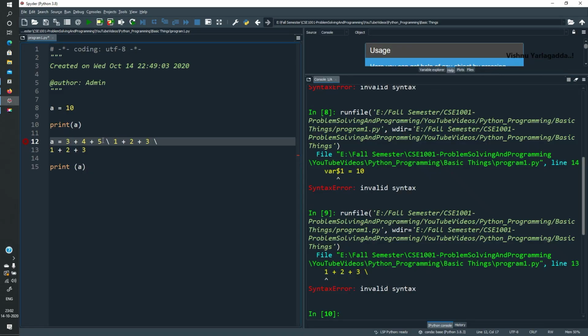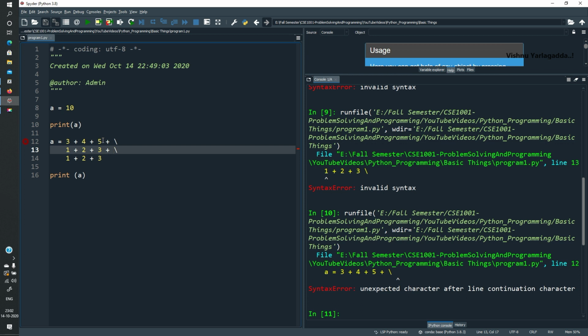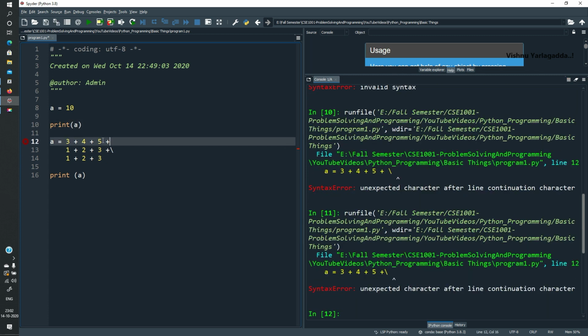One second, a small mistake is there. Actually, I didn't do that addition here. Now I think it's fine. So we have to give the backslash directly.